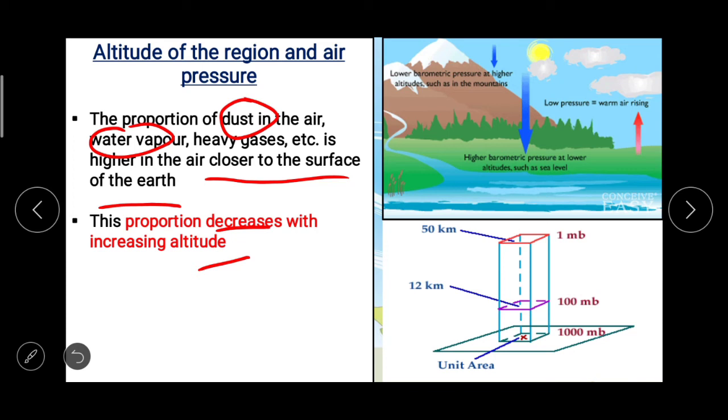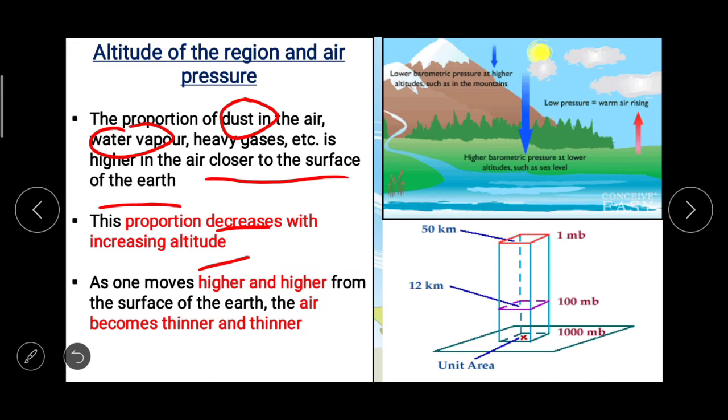And that is why it is proportional to increasing altitude. As one moves higher and higher from the surface of the earth, the air becomes thinner and thinner. Now why does it happen? Because if one moves higher and higher, the proportion of dust, proportion of water vapor and proportion of heavy gases reduces or decreases, and that is why it is thinner and thinner if one moves higher and higher.